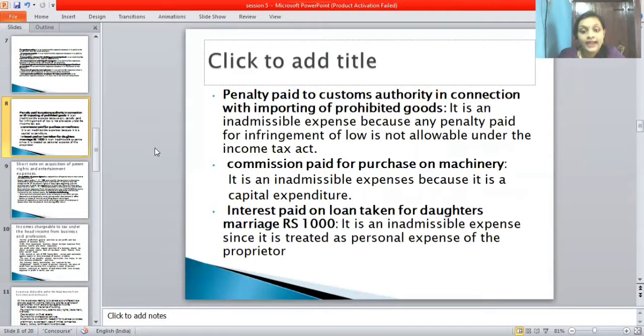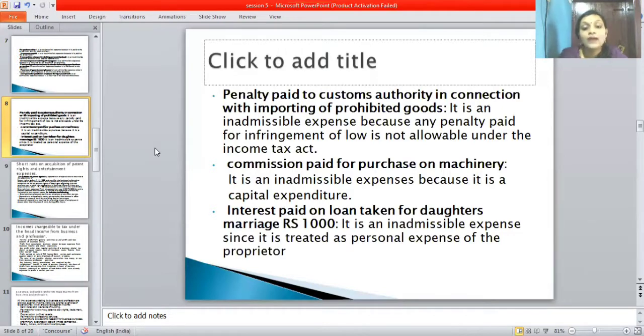It is an inadmissible expense because any penalty paid for infringement of law is not allowable under the Income Tax Act.